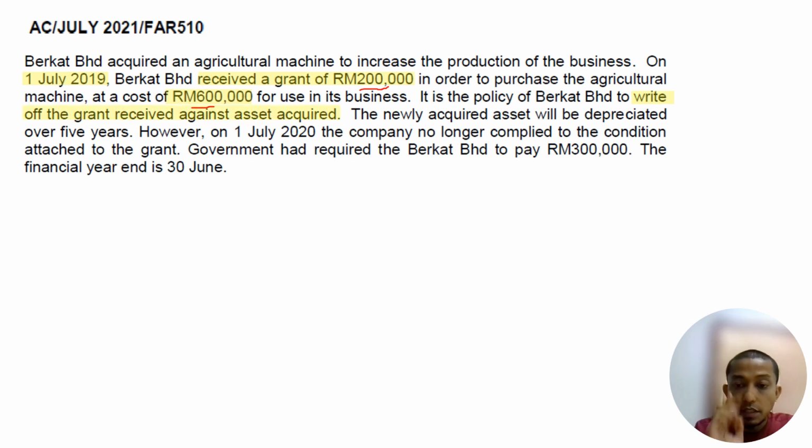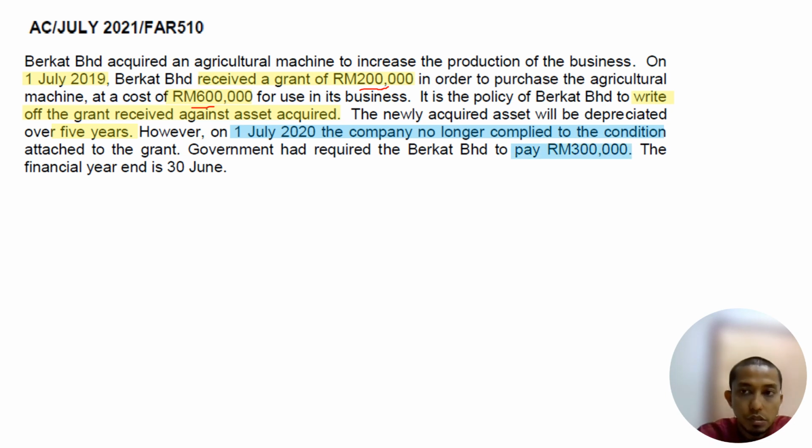So you see, the method is the write off against asset method. So it is not a deferred income. This is a write off against asset method. The newly acquired asset will depreciate over 5 years. However, on 1st of July 2020, the company no longer complies with the condition attached to the grant, and has to pay 300,000.